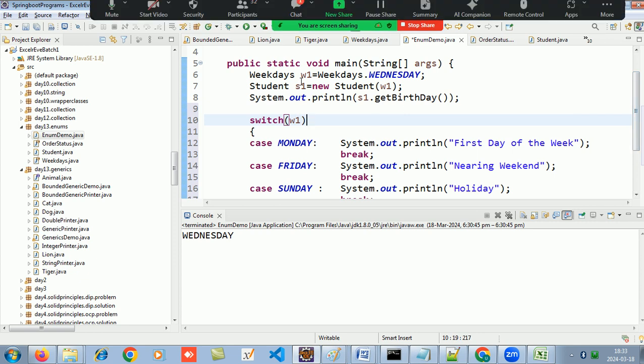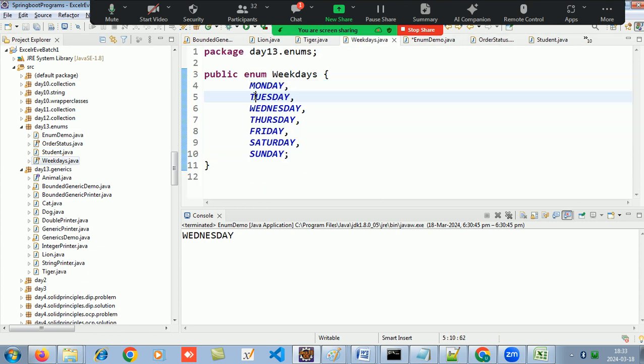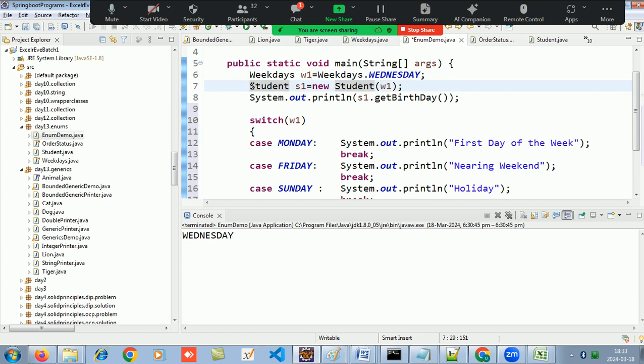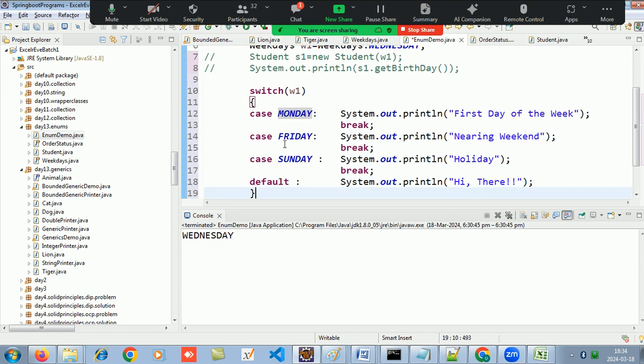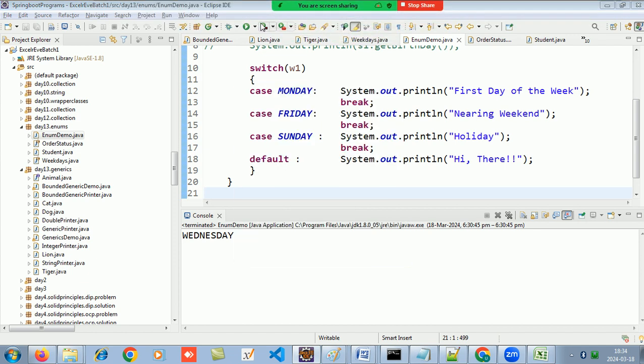So I have taken W1, stored in it the values. Any one value I can store from the enum in that. So from that I have stored the value Wednesday. Okay, you can just comment out this. Then I switch the W1, so that W1 can have any of the values. So is it having Monday, Friday, Sunday? No, we'll go in default and we'll say hi there. Yes, if I run this code, it will display hi there.